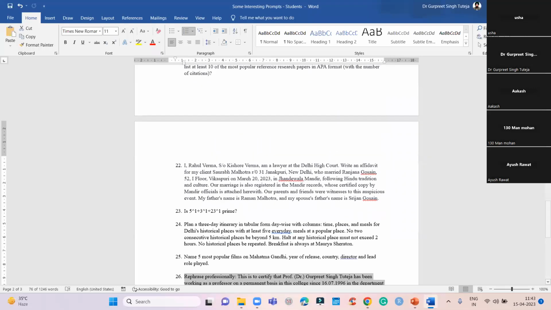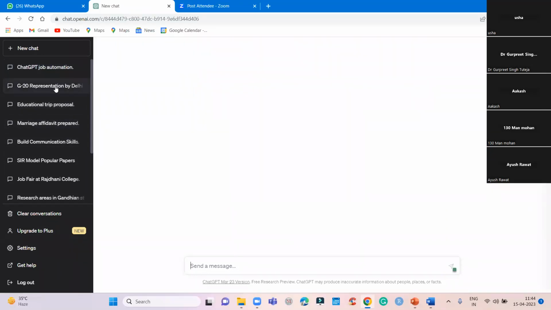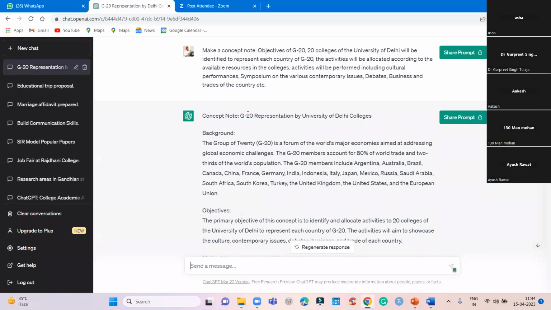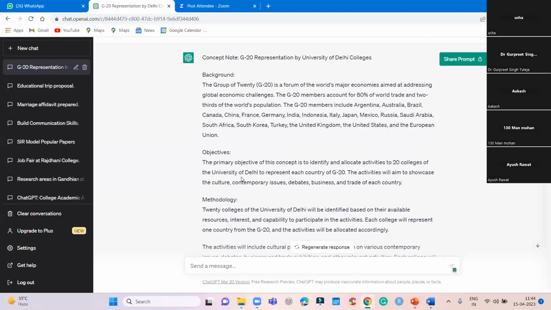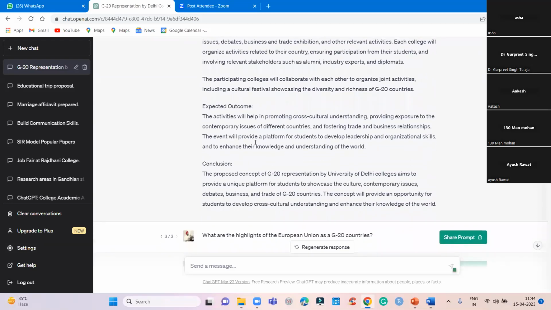So I did most of these things here to explain how beautifully a student can use it. If you want, you can translate it, you can summarize certain things as well. I always use this. I even make proposals out of this. So this was a proposal I made. I will not show you most of the content, but see how beautifully it explains if you are making a concept note: background, objective, methodology, expected outcome, and conclusion. So it makes it in the format which we want.